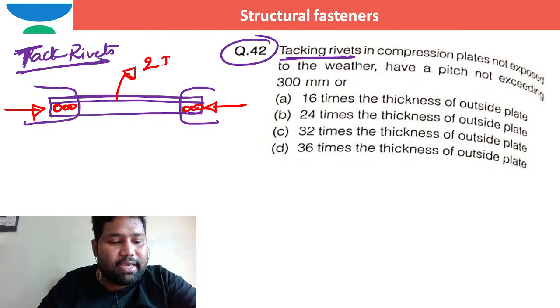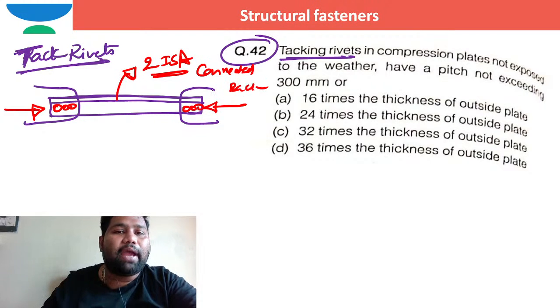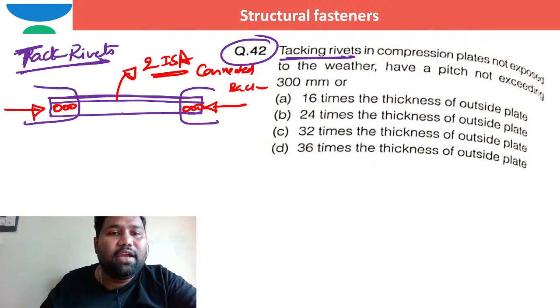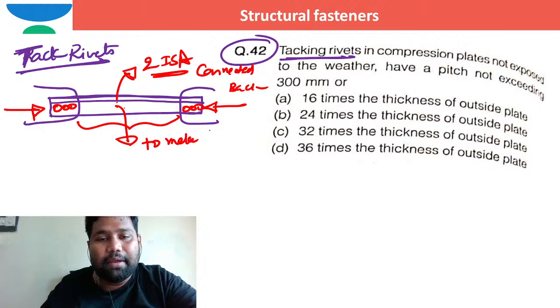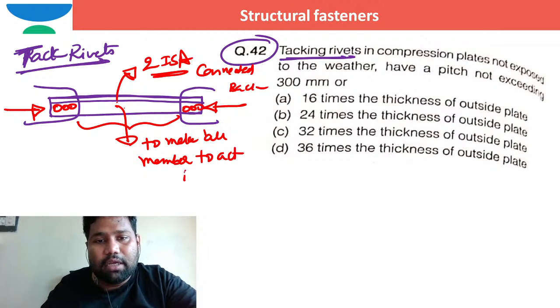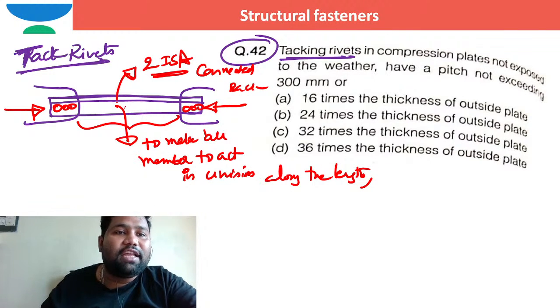Here there are two Indian standard angles, which are connected back to back, right? In order to keep these two elements together, because of this compression, when these two elements are not acting together throughout the length, in such case the load carrying capacity of these members will get decreased. To make all members act in unison along the length, definitely the tack rivets are useful.